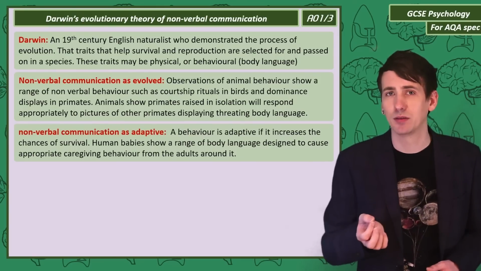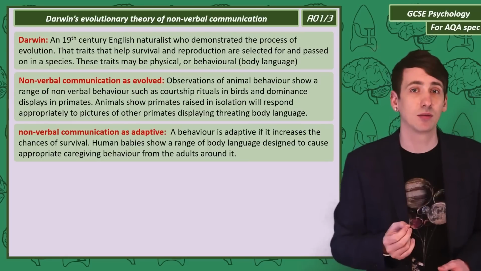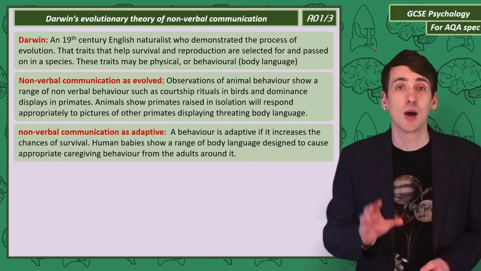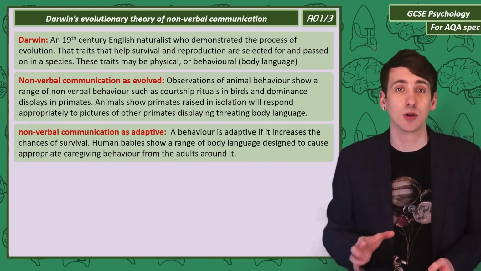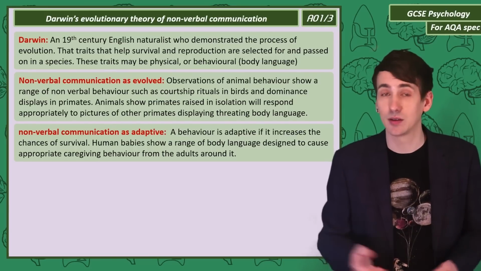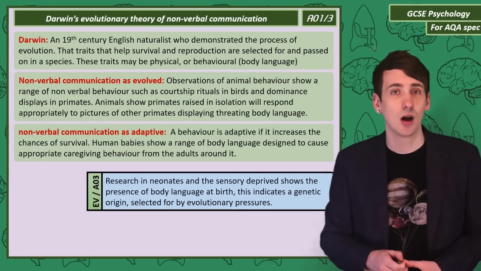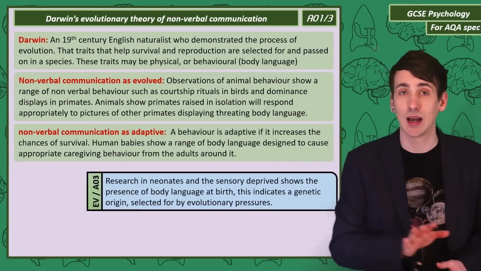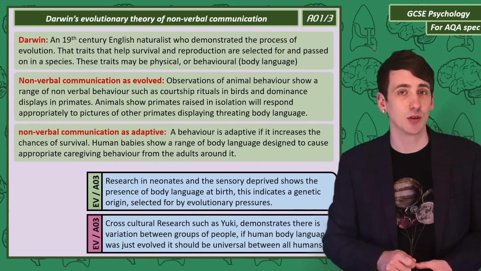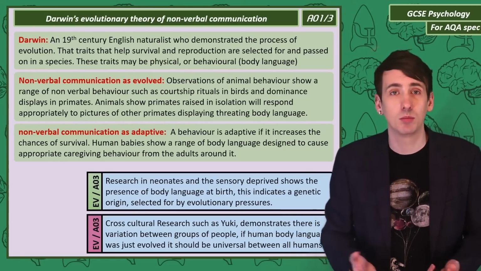Evolved traits are adaptive, so non-verbal communication has to in some way help a creature survive. We can use a wide range of animal examples, but even just with humans, babies show a wide range of body language that is designed to trigger caretaking behaviour in adults, helping their survival. So if we need to evaluate the evolutionary perspective in non-verbal communication, we can support it with evidence of human body language from birth. But we can also question the universality of body language between humans. If body language isn't universal among humans, it's not evolved, but learned.